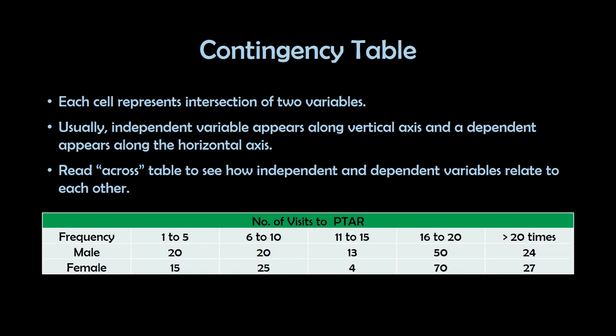So for example here, number of visits to the library to PITA, the frequency is from 1 to 5, 6 to 10 times, 7 to 15 times, 16 to 20 times, and more than 20 times. And we have male and female, how many males and how many females went to the library for each of the frequency classes.